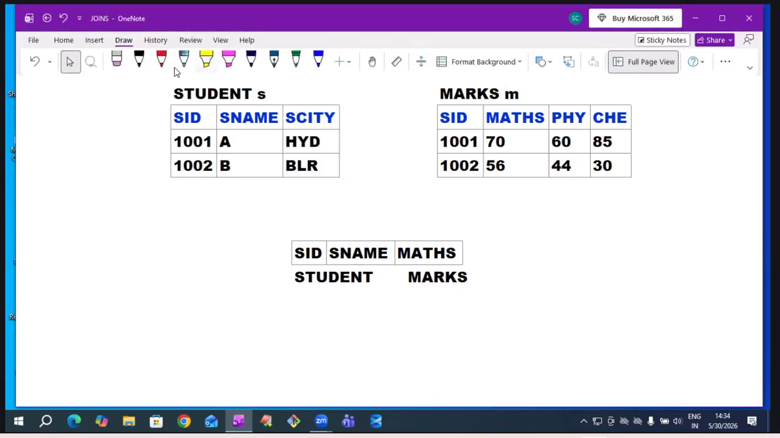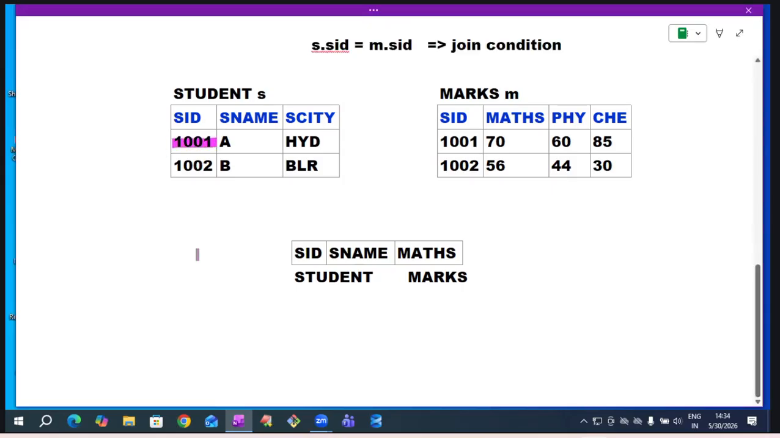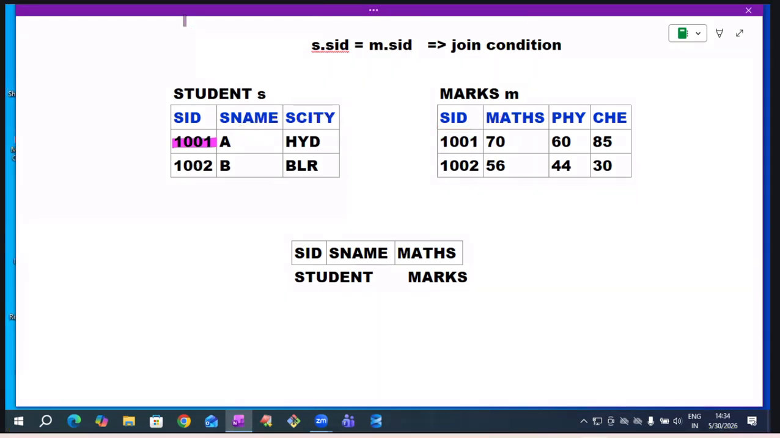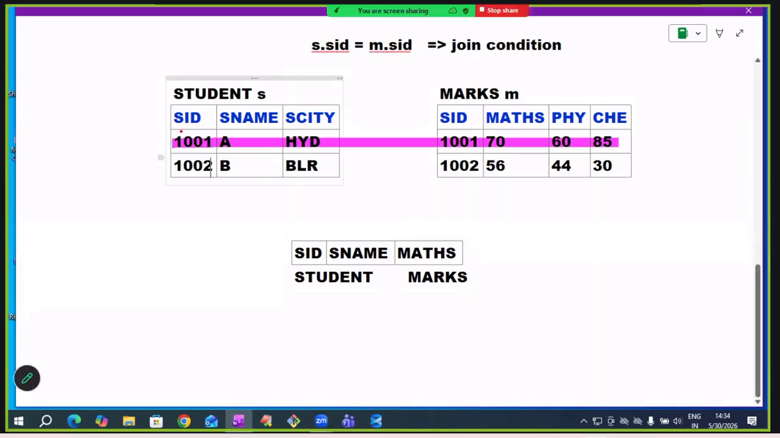Now, how is it performing the join operation? Observe. The student table SID, it is taking 1001. S dot SID value 1001. Is it equal to the M dot SID value or not? It is checking. Is 1001 equal to 1001? Yes, true. So it performs the join operation. The student table row is joined with the marks table row like this. This is called the join operation. Student table SID equals marks table SID, then join them.